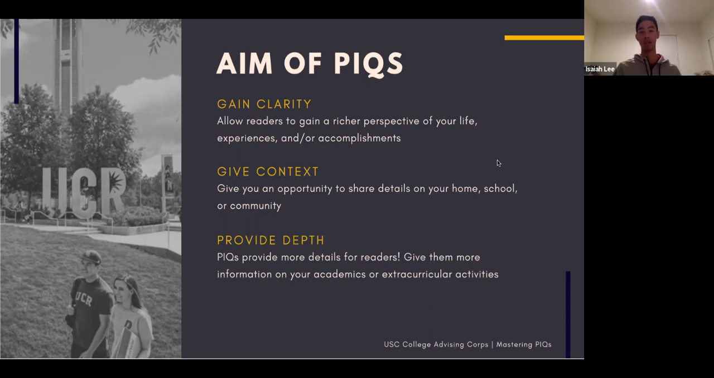Your PIQ should be enhancing the information that you have in other parts of your application, like the transcripts. You're inputting grades, like high school coursework, college coursework, and then your extracurriculars, activities, clubs, all that stuff. The reader will already know about you by the time they get to your PIQs, so the PIQ should really be about giving them that extra little information or enhancing the information that you already have.